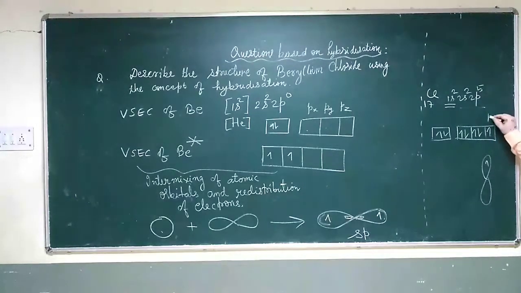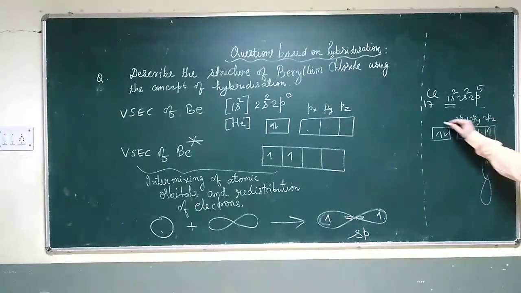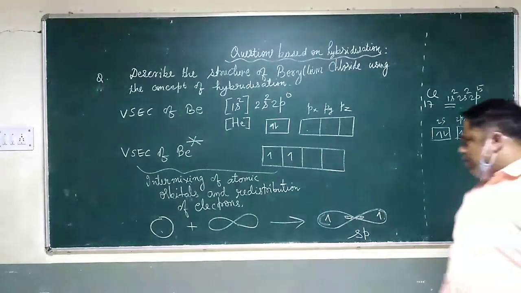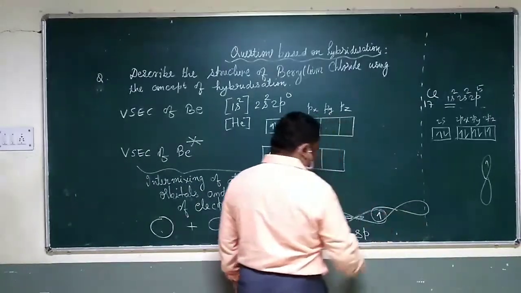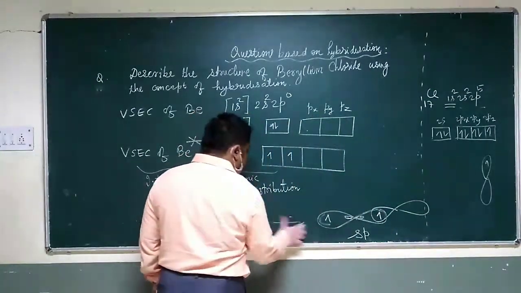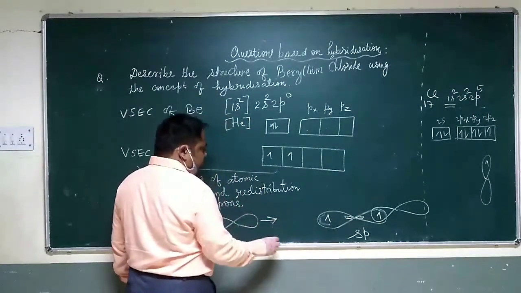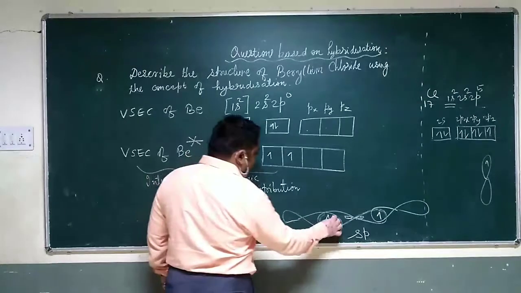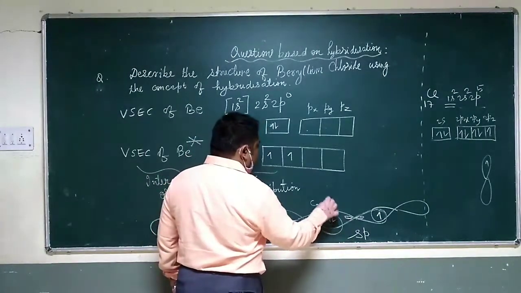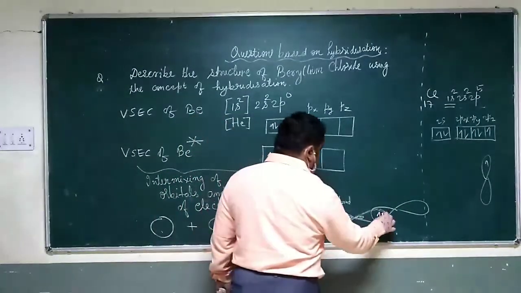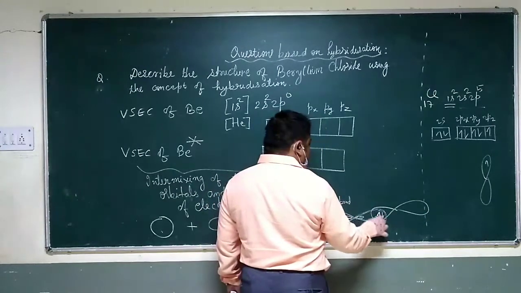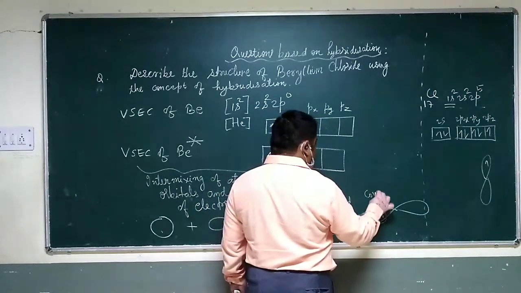These orbitals can now come and overlap with the sp orbital and form a covalent bond. One pair of electrons forms one single covalent bond.